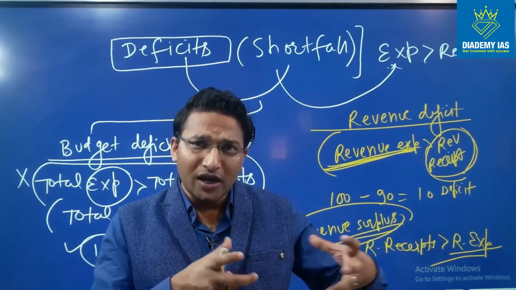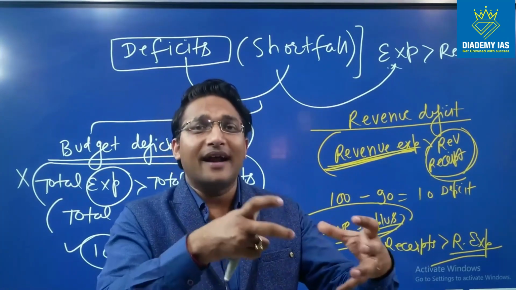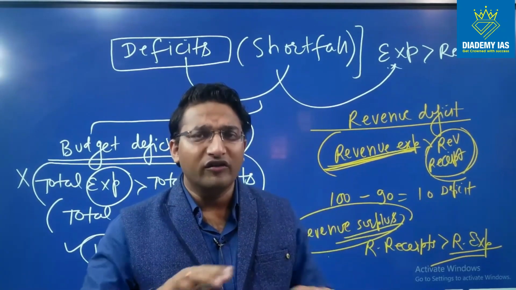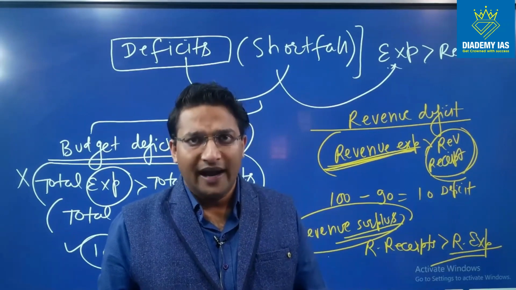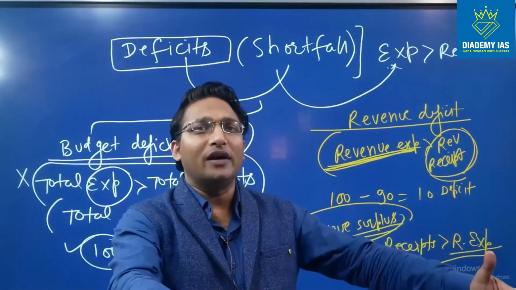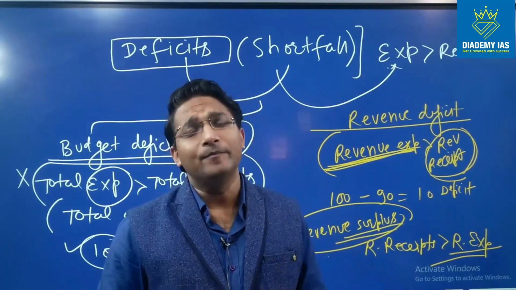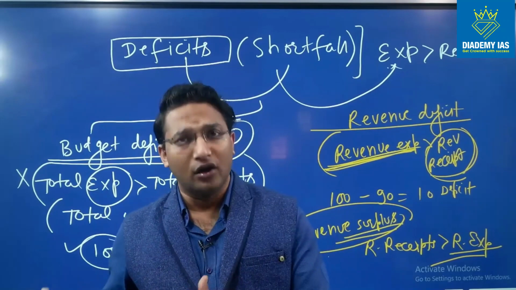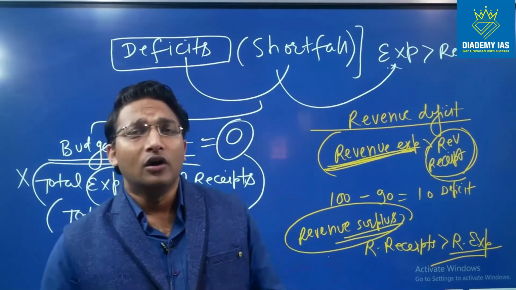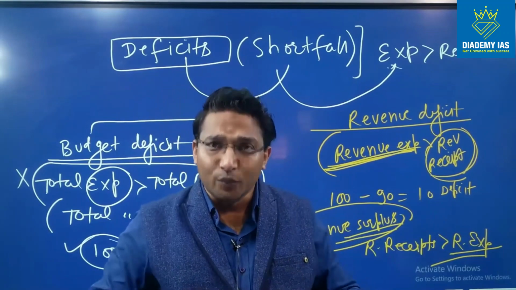Why? Because in 2008-9 there was a global slowdown going on because of the subprime crisis which happened in USA. Right? So in USA there was huge economic slowdown which penetrated all over the world, and India was also impacted. So in that situation, government has to spend huge money so that the economy keeps running. So at that point of time, the revenue expenditure could not be controlled. Because revenue expenditure could not be controlled, revenue deficit could also not be controlled. So the limitation of 0%, which was set out in the FRBM Act 2003, was missed.